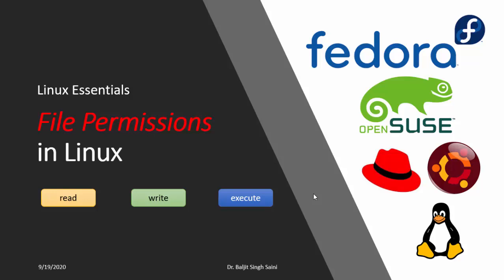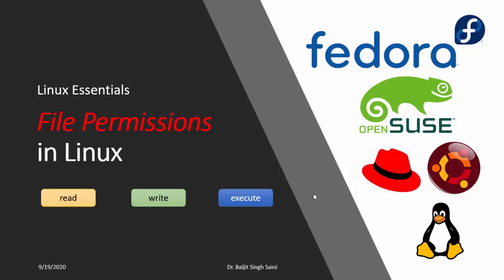Just question yourself, what do you mean by executing a directory? We can never run a directory. Then what is the point of having an execute permission on a directory? What is the difference between read for a file and read for a directory? How do they differ? Students normally get confused with this.